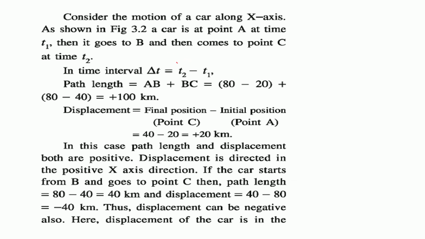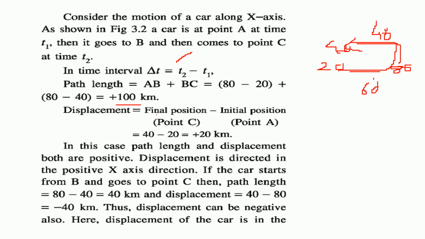Now the time interval was t1 to t2 in the discussion we had. What was the path length? Let us see. From 20 the object moved till 80. So what is the distance? That is 60. Now again it moved back from 80 to 40. What is the distance covered? That is 40. So 40 plus 60, this is the total distance covered. So 100 is the correct path length.